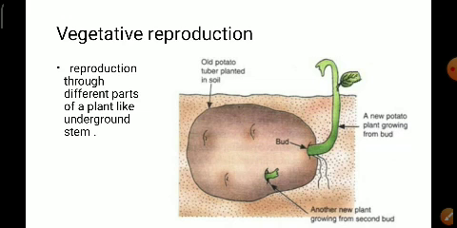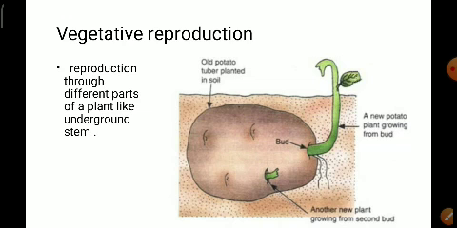When you take the first example of a potato, here you can observe small black regions on the potato, children. Those regions are called buds.